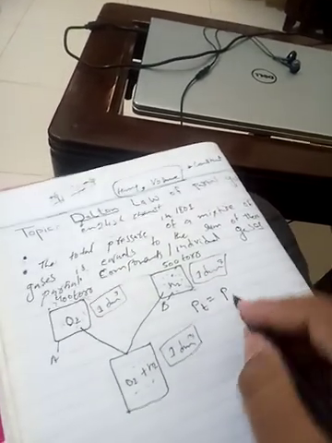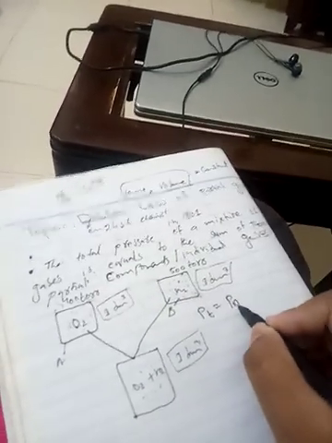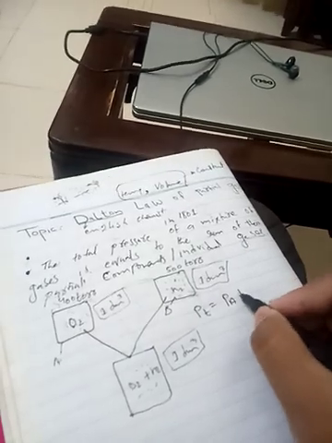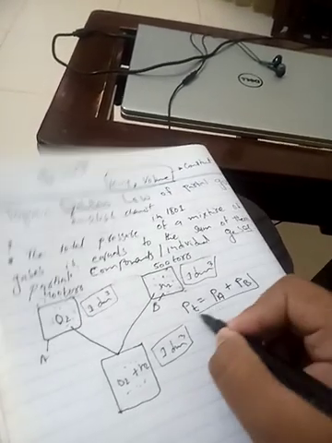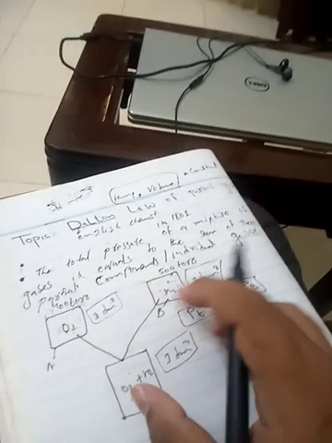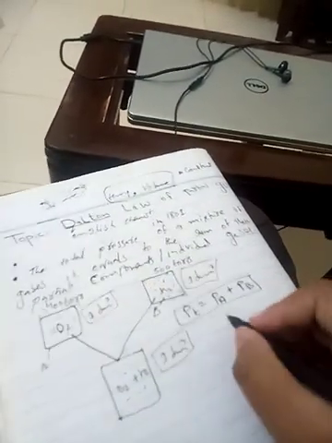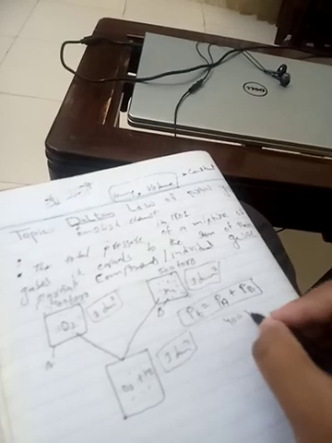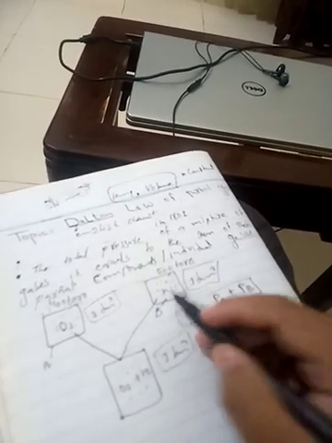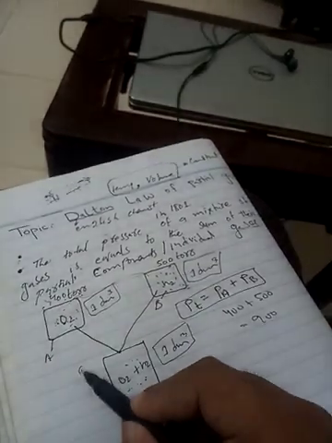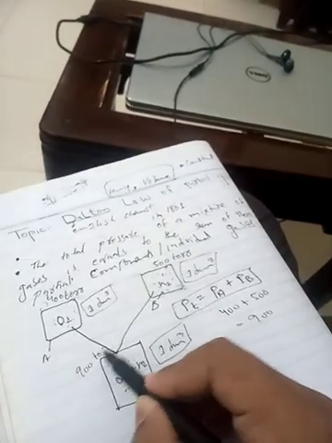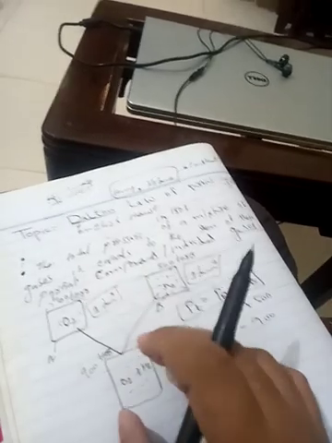The total pressure is the pressure of container A plus the pressure of container B. We have 400 in A and 500 in B, so the total will be 900. So in the third container we have 900 torr of pressure.